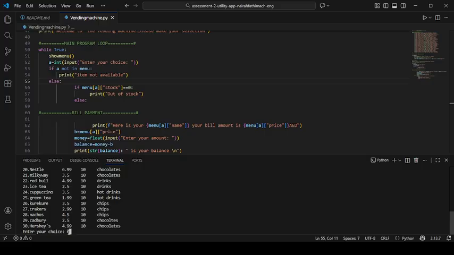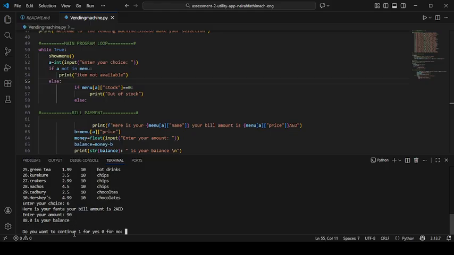Enter the 6. Yeah, here is your bill amount is 2 dirhams. Now we can enter our amount. It shows our balance here.